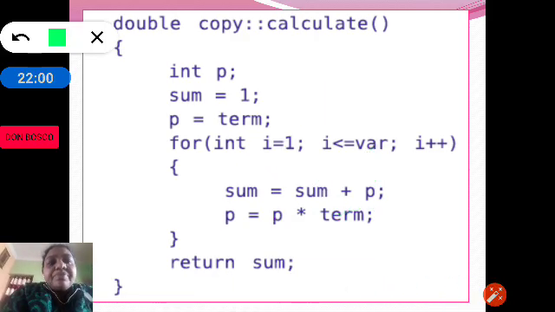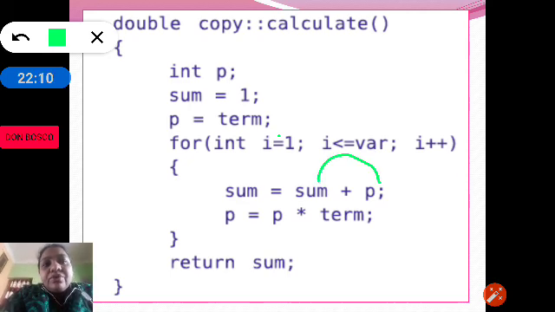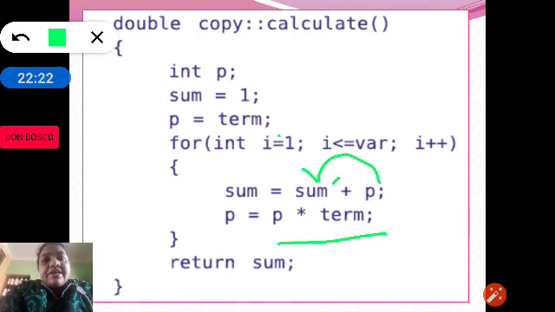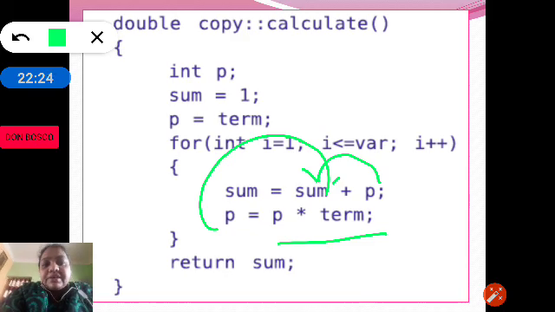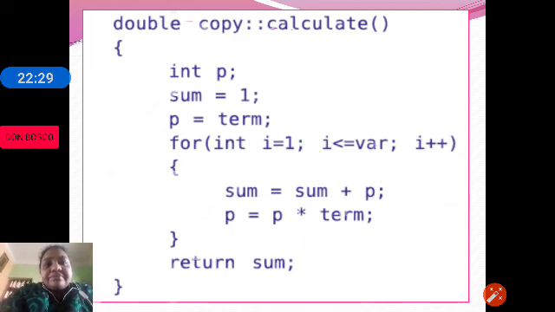So you can see here p is equal to term. Initially term will be 1 and that will be added to sum, so sum will be 1 plus 1. Then p is equal to p into term. We are taking the next term, that is x, and that will be multiplied with p and then p is added to sum. Like this the series is calculated.